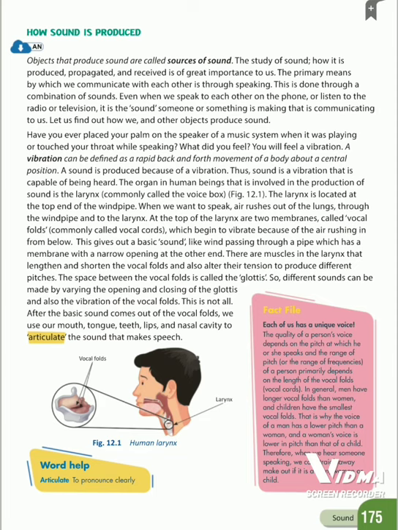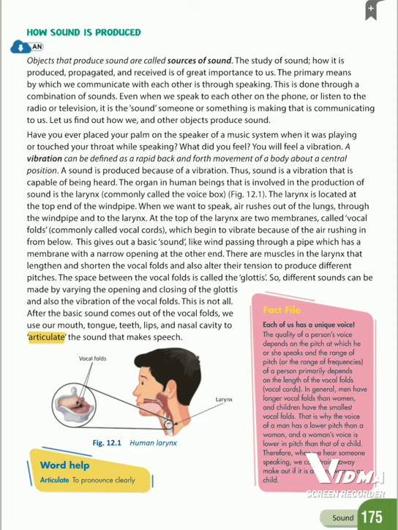When we want to speak, air rushes out of the lungs through the windpipe and to the larynx.